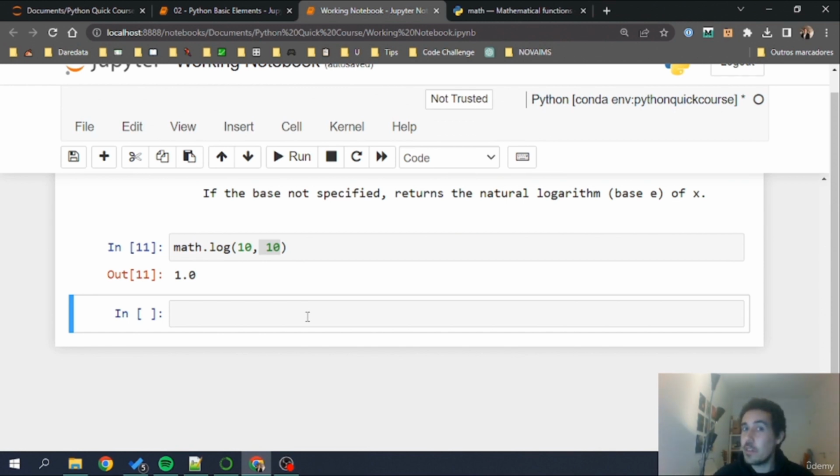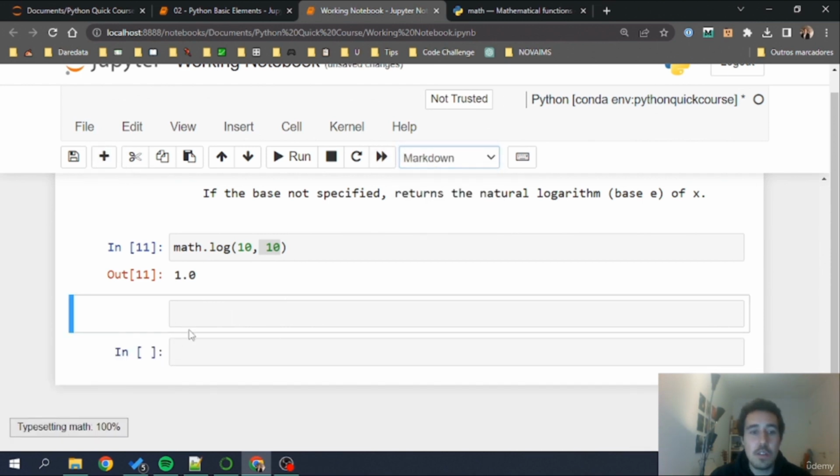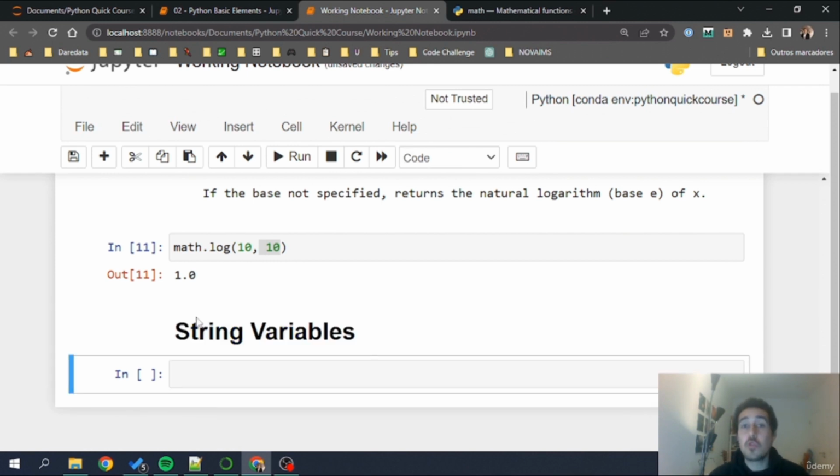Now, one of the other important data types here in Python are the strings. I'm going to go here and put our string variables. String, or characters, or text, or whatever you want to call them, basically represent free text here in Python. And we can declare a string in two ways, either by passing single quotes or double quotes.